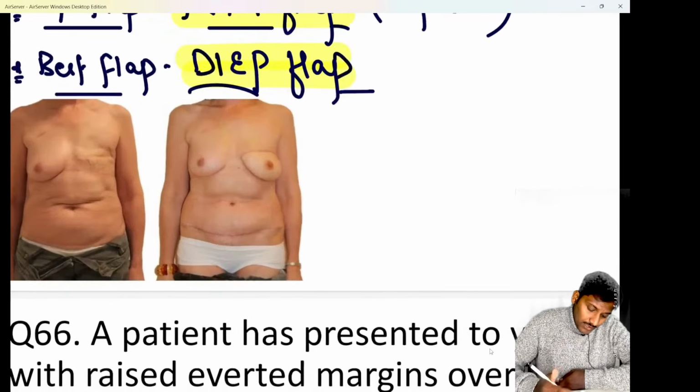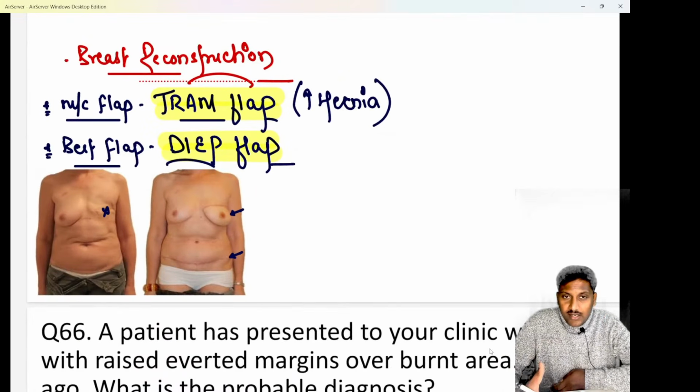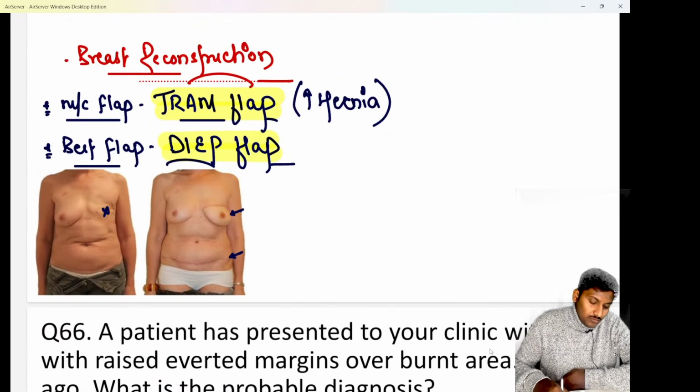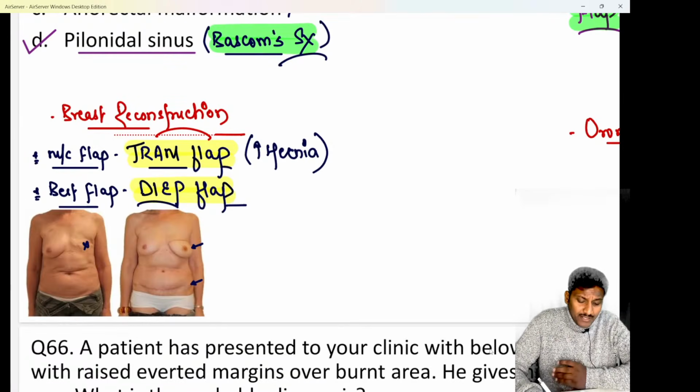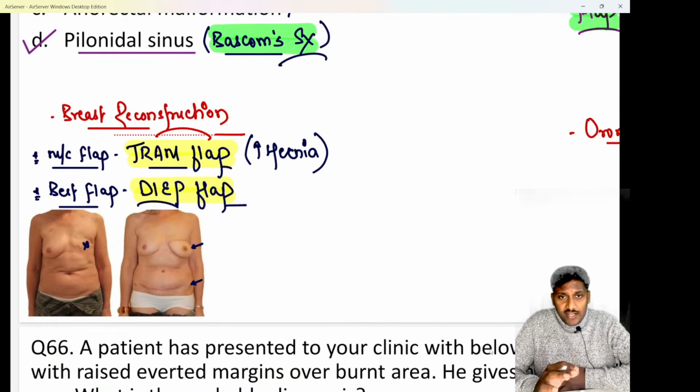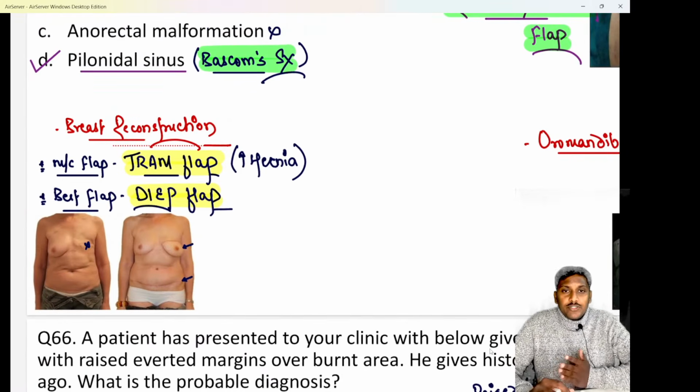So here you can see the flap has been taken from the patient's abdominal wall, and with the help of it we have reconstructed the breast, beta. That is what is known as the DIEP flap. But just by clinical picture it is very difficult to differentiate whether it is a TRAM flap or DIEP flap, because both flaps are taken from the abdominal wall. The DIEP flap does not contain any muscle, so it does not make the abdominal wall weak and it does not increase the risk of abdominal wall hernia. Okay, so most commonly used is the TRAM flap, but the best one to be used is the DIEP flap.